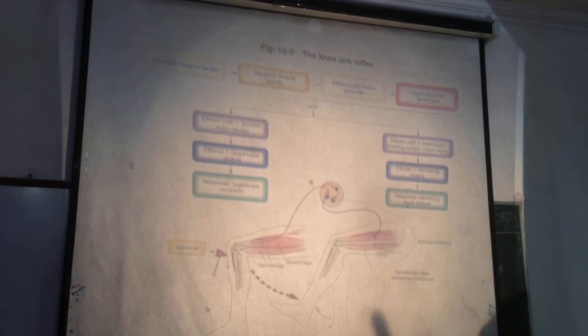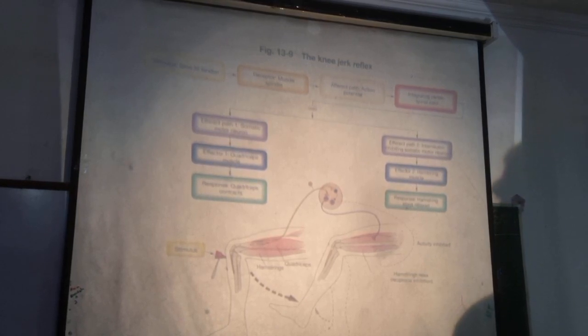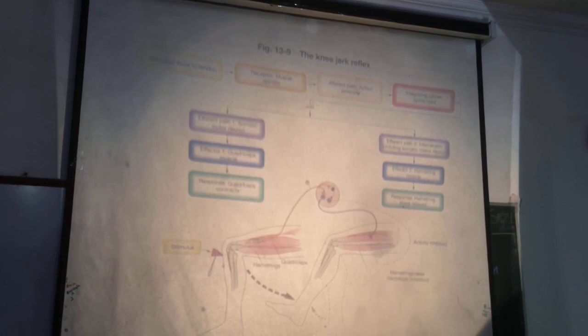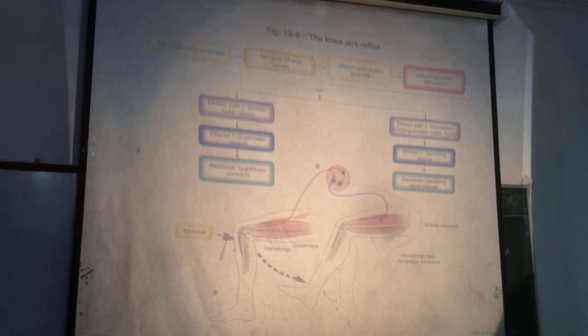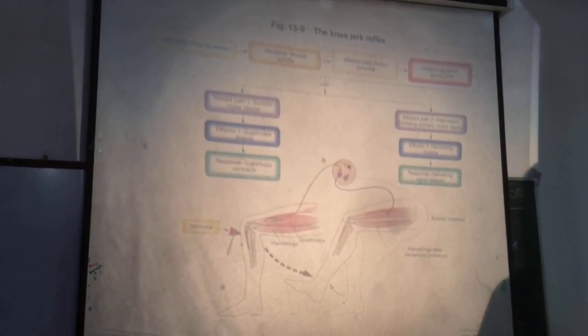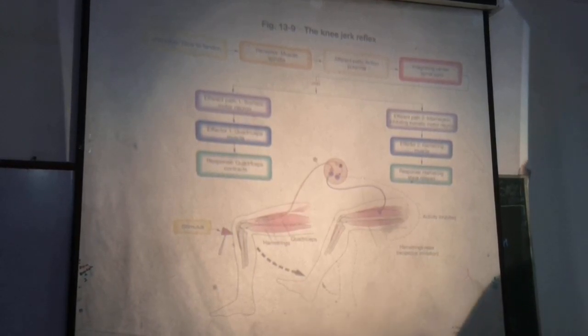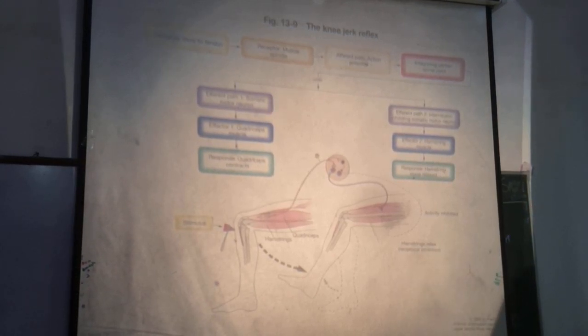Now when a muscle is stretched, as a response, it contracts. So too much increase in the length of the muscle is prevented. And when the muscle contracts, it shortens.